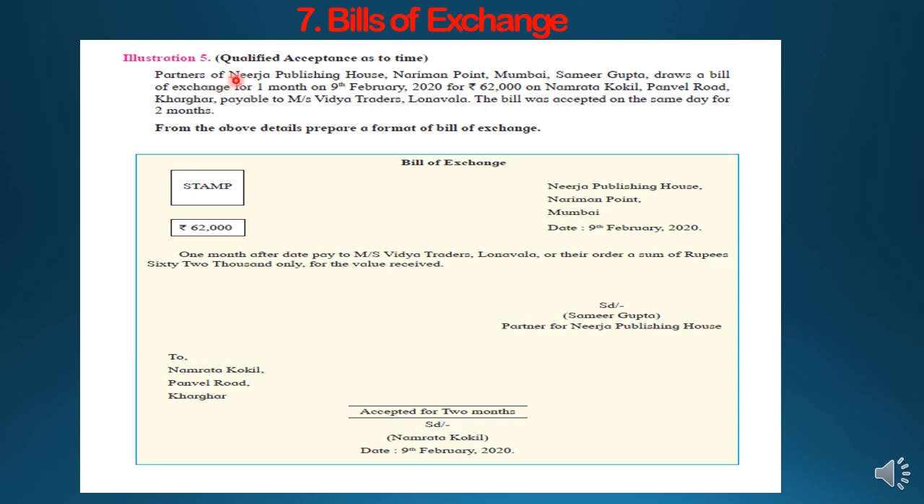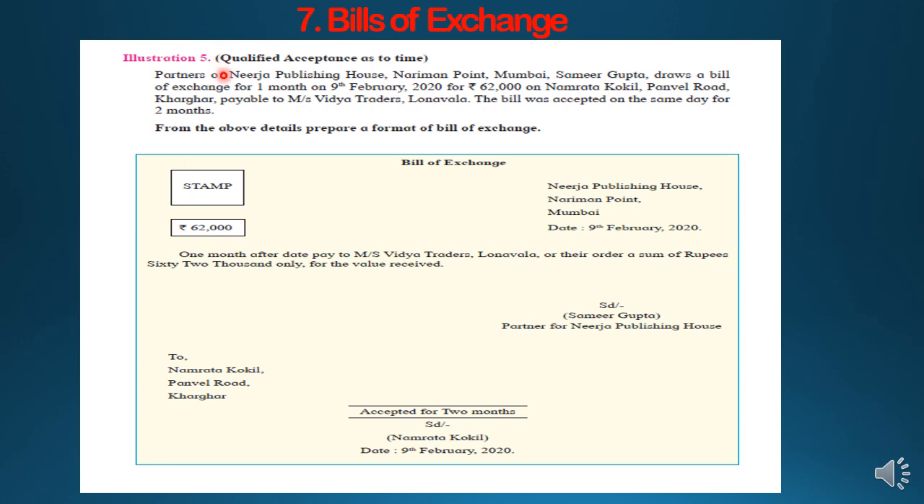You know, a company is an artificial person. So like a human being, a company can enter into any type of contract, students. So here the name of the firm will be written, that is Nirja Publishing House, Nariman Point, Mumbai. Date of the bill: the date of the bill is given as 9 Feb 20. On the right-hand side, stamp, and the bill amount is 62,000 on Namrata Kokil, Panvel Road. So Namrata is the drawee.